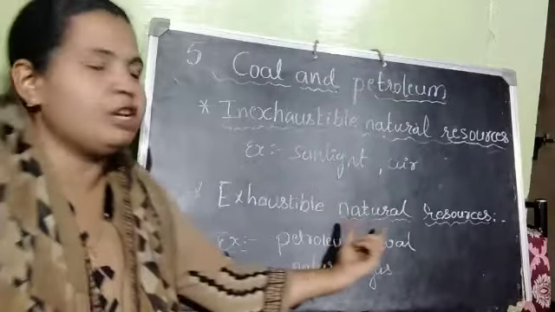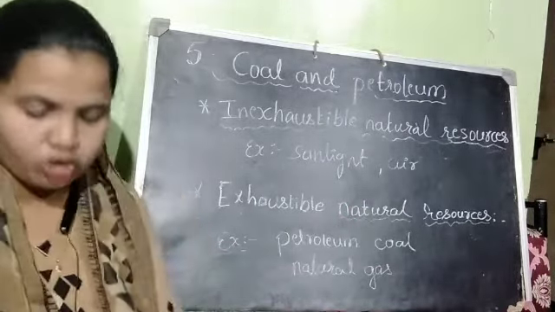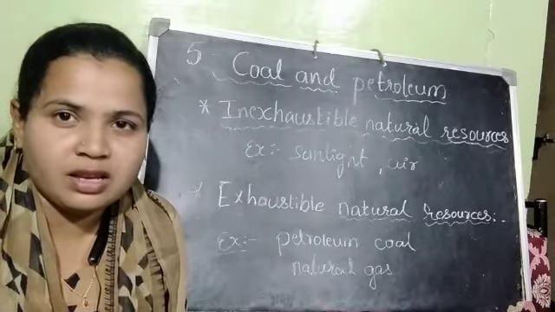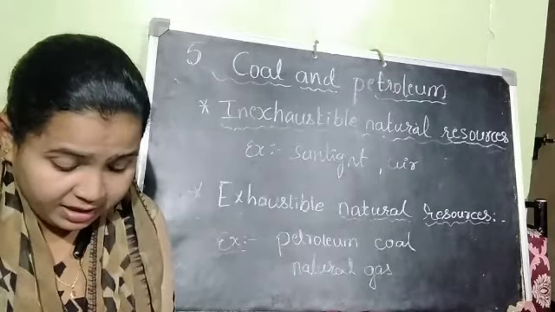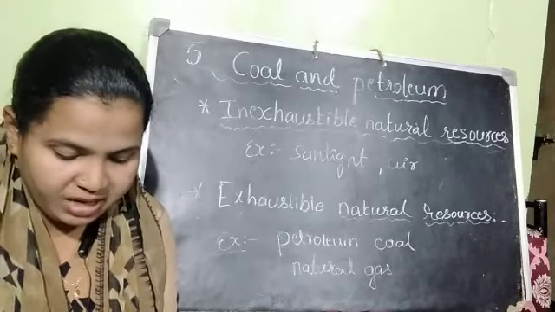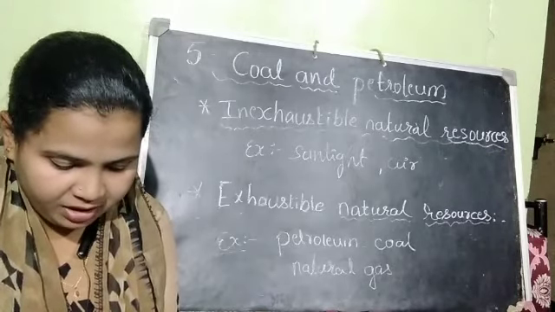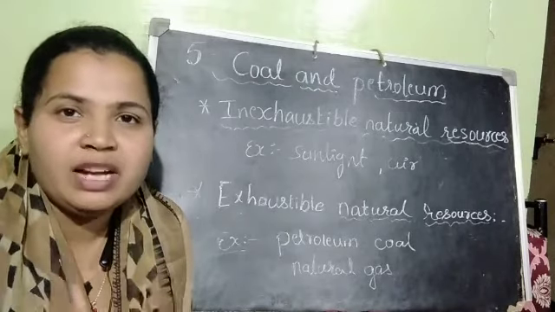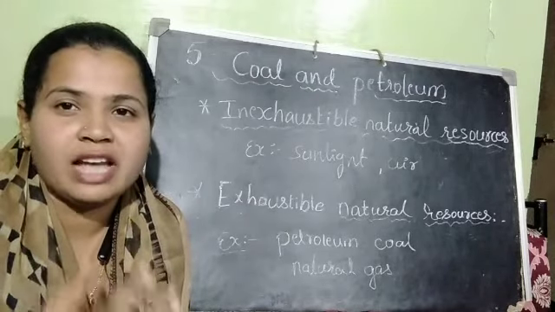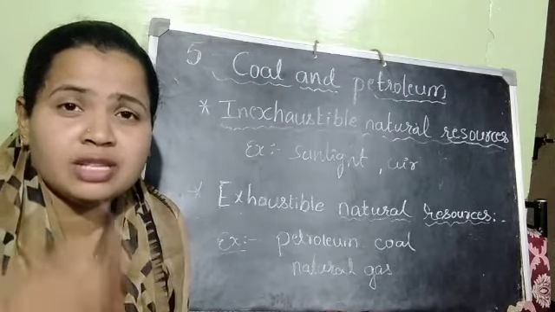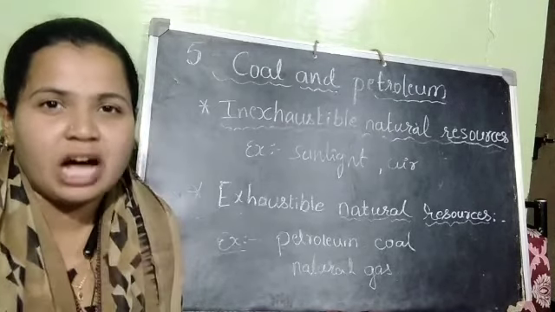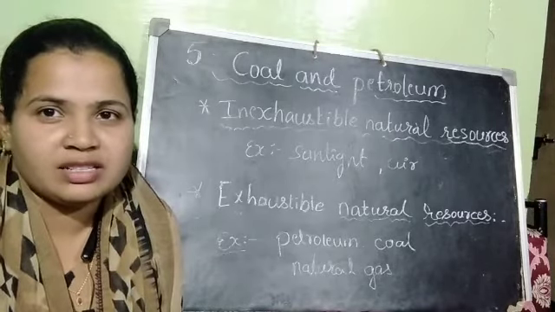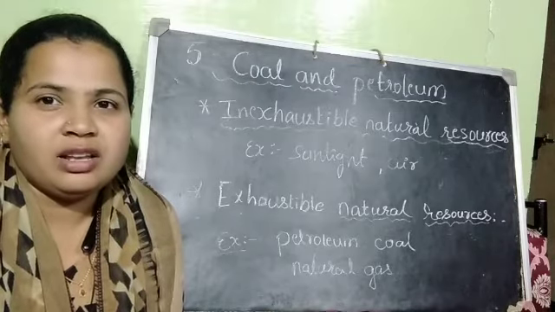The next is exhaustible natural resources. Exhaustible natural resources are the resources which we can exhaust. They can be exhausted by human activity. They can be decreased in amount. The availability of these resources can be decreased in amount by human activity. Such resources are called exhaustible natural resources.